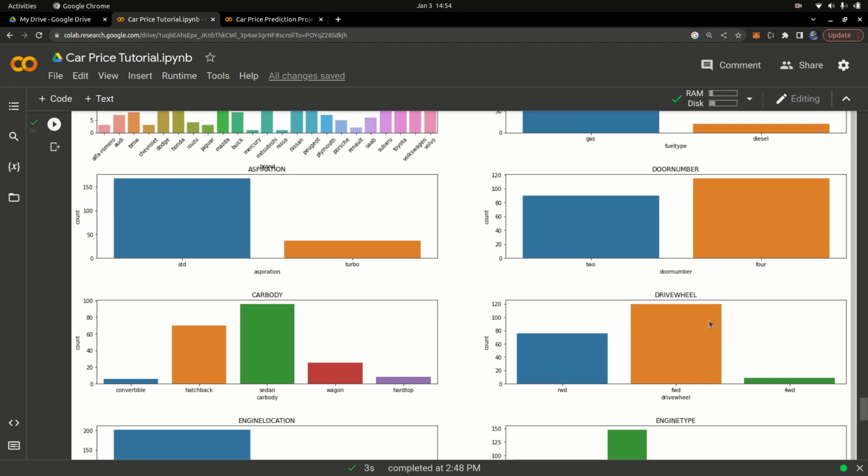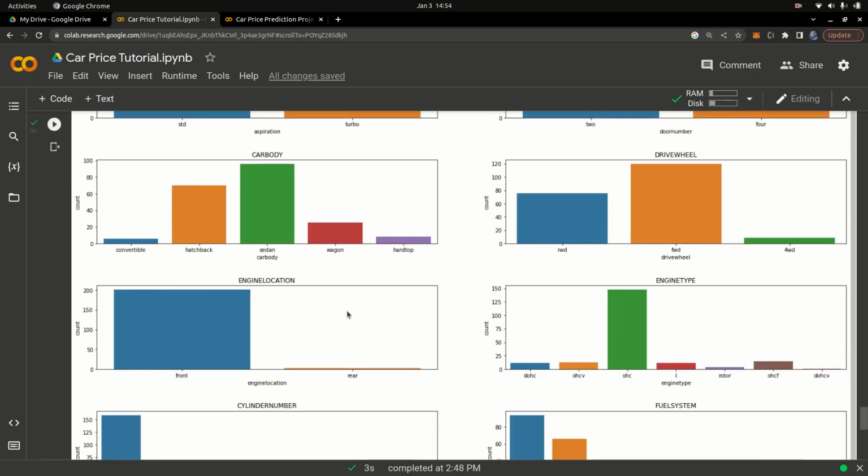This one right here. You can also say the front engine is the most common one, which is the engine location, right? If you look at the engine location, the front engine location is the most common one, while the rear is more expensive. I think the rear is more expensive, like Bugattis and other stuff like that, where the engine is at the rear, right? I don't know, I'm not a car expert, so I can't really tell.